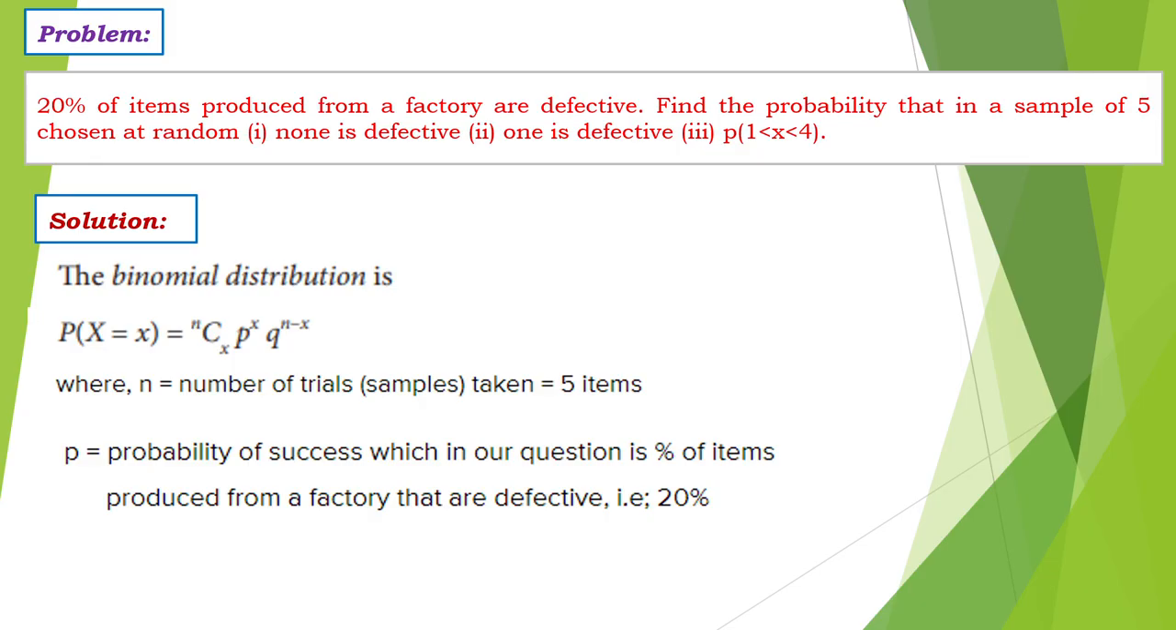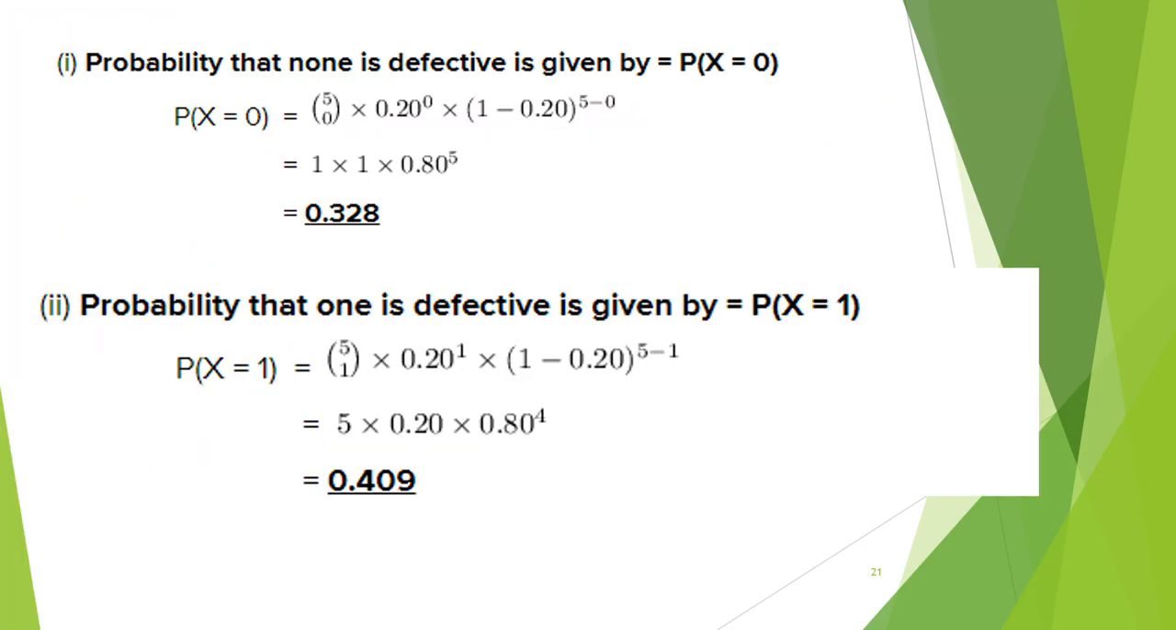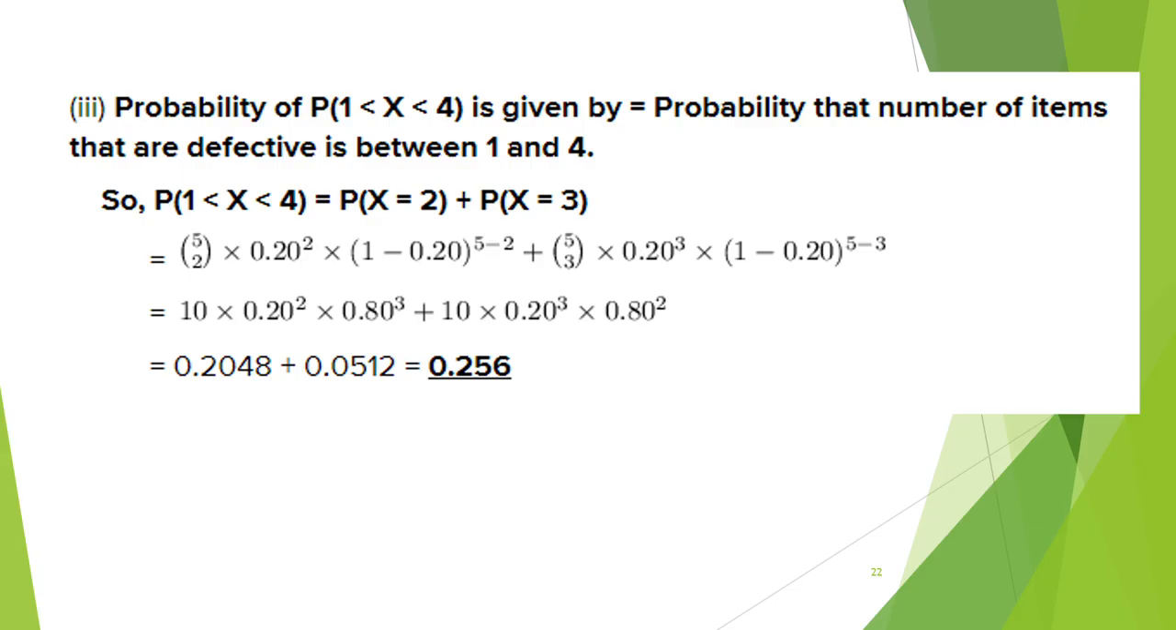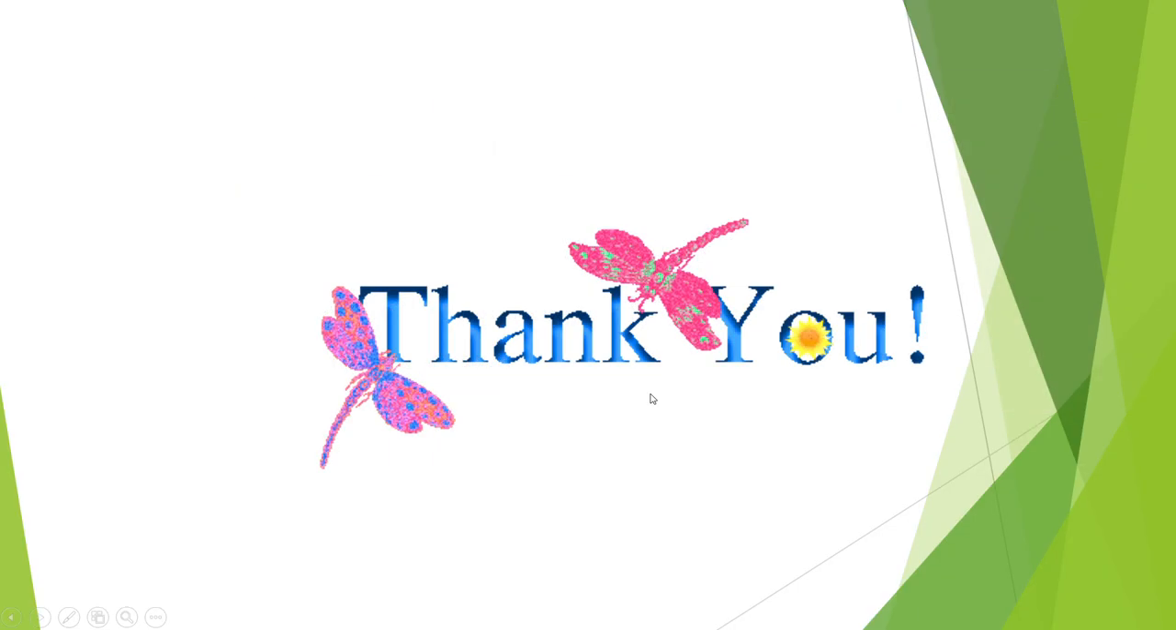We have to find the probability that none is defective, 1 is defective, and the probability distribution of 1 less than x less than 4. So the probability that none is defective is given by P of x equal to 0. In the binomial expression, we substitute here, so 0.328. Next, the probability that 1 is defective means we find the probability of x equal to 1, and substituting in the binomial expression, we get the answer 0.409. Next, we find the probability distribution for x lying between 1 and 4. What are the values? X equal to 2 and x equal to 3. So we substitute in the binomial expression and we get the final answer 0.256.